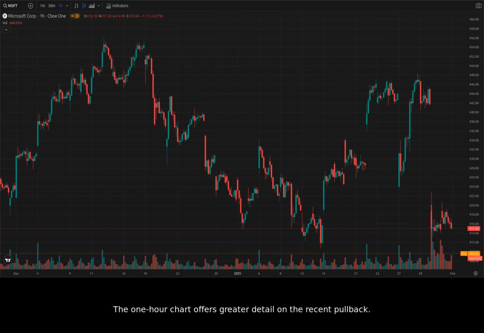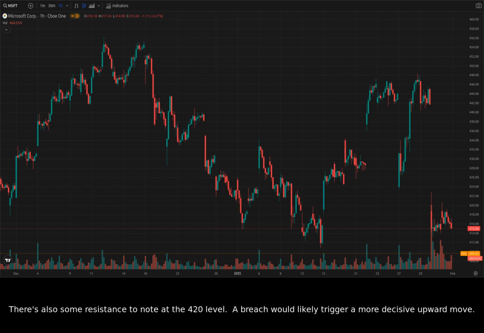The 1-hour chart offers greater detail on the recent pullback. This chart allows us to hone in on some price points to help us with our trades. Here we see a clear support level around 415, which has held reasonably well in recent days. There's also some resistance to note at the 420 level. A breach would likely trigger a more decisive upward move.